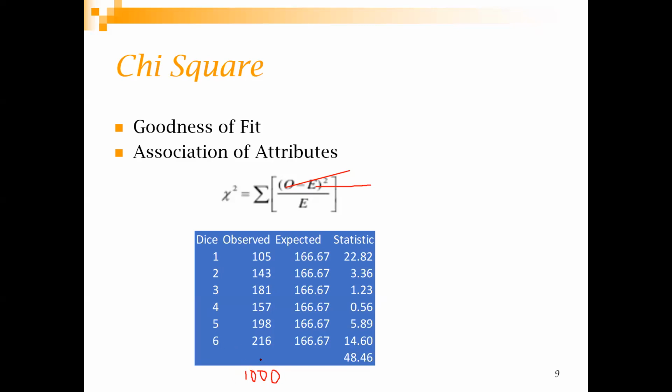If your total frequency is given and 5 observations, then you can find out the last observation. So you don't need to know the other observation, you can find it from the 5 and the total. That's why the degree of freedom is 6 minus 1, or 5.